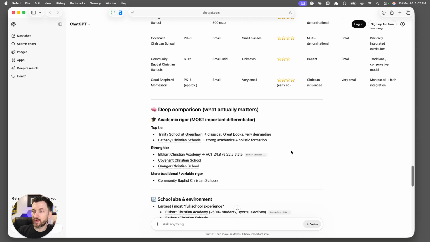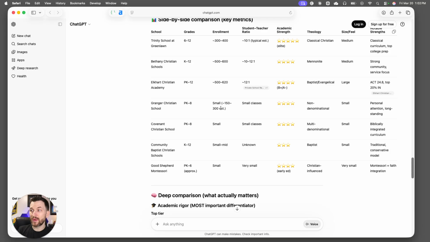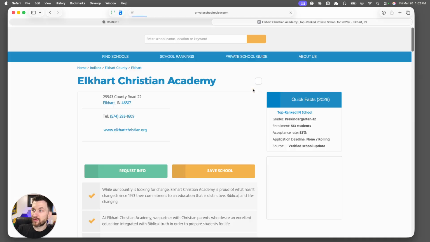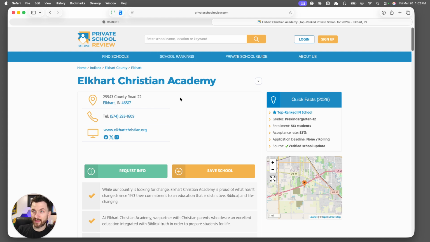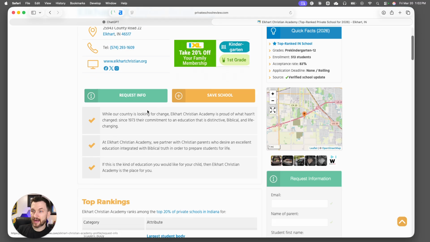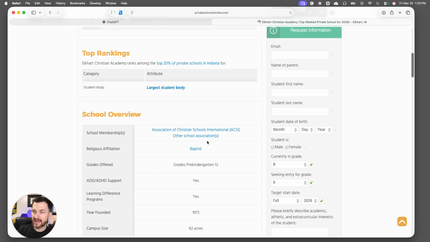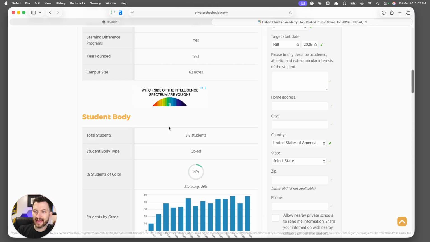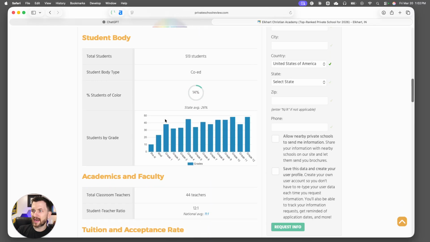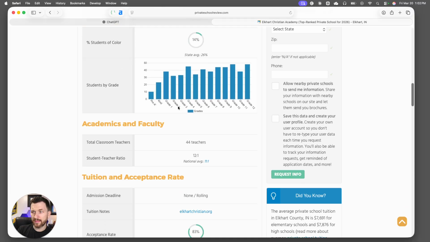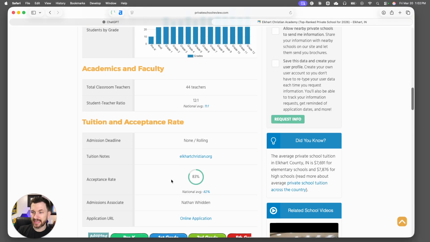So as you are doing a side-by-side comparison of your school versus other schools, you've got to make sure, A, it's showing the right information. B, you want to ask the question of where on earth are they getting all of this information from? And then C, what do we need to do to change where that information is coming from? So for Elkhart Christian Academy, for example, their information is coming off of privateschoolreview.com, where it has a handful of checklist items. It talks about the student body size, the religious affiliation, the campus size, year founded, all this kind of fun stuff. And you want to make sure that all of this information actually is correct.